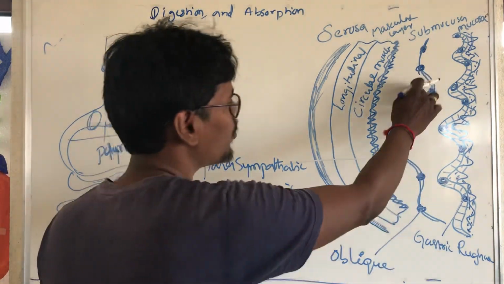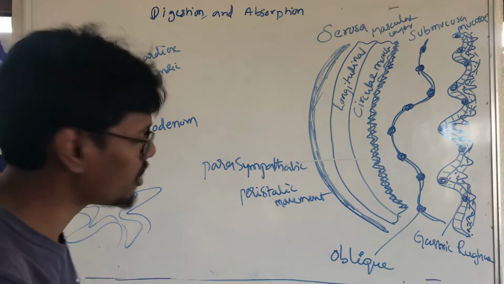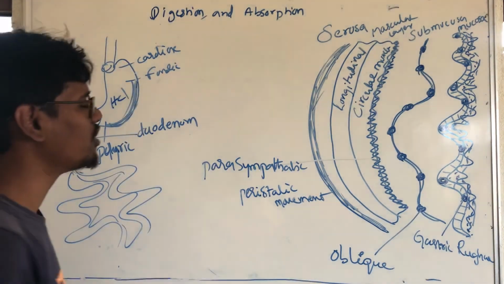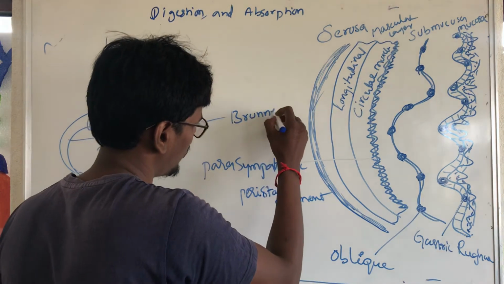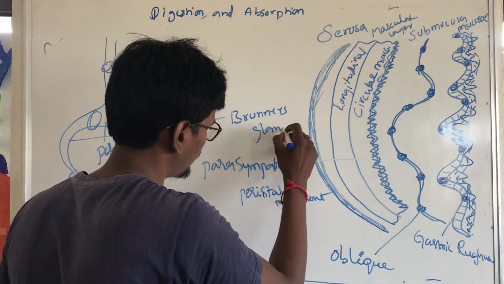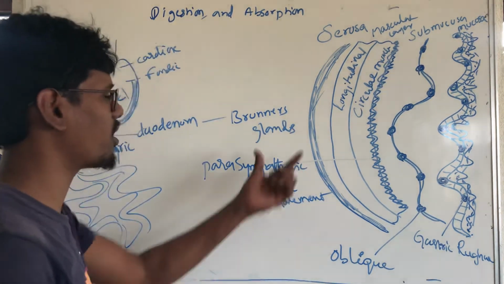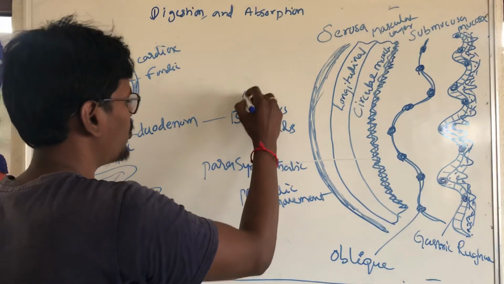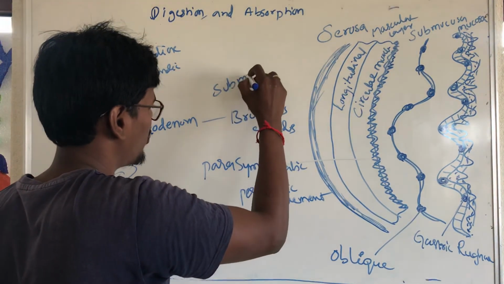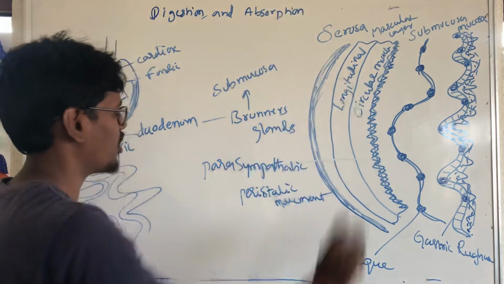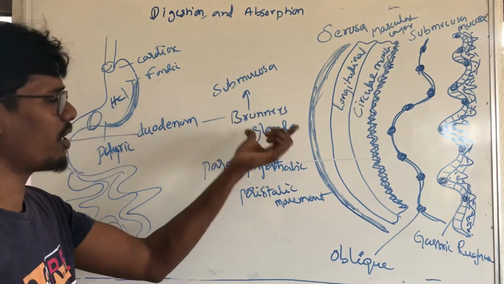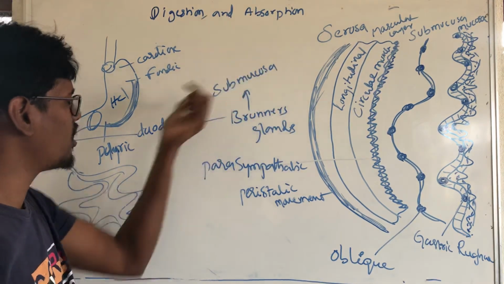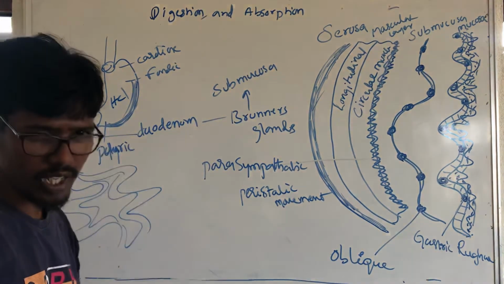In the duodenum, the submucosa has Brunner's glands. Brunner's glands are present in the submucosa layer, which means the duodenum has Brunner's glands.